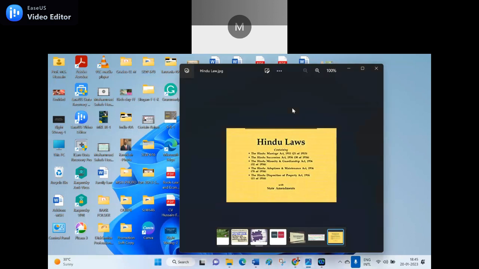Yes, and it is in very small letters, you could not read it, but it is Hindu law containing the Hindu Marriage Act and the Hindu Succession Act, the Hindu Minority and Guardianship Act, the Hindu Adoption and Maintenance Act, the Hindu Disposition of the Property Act. These are the things which will be there under this act.